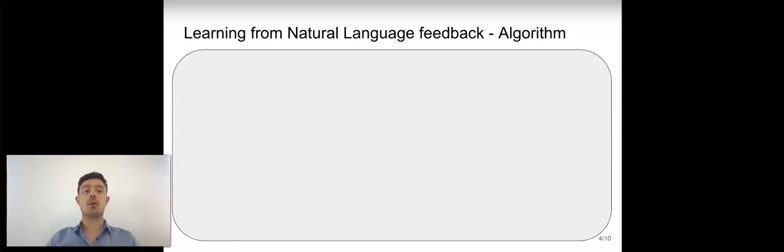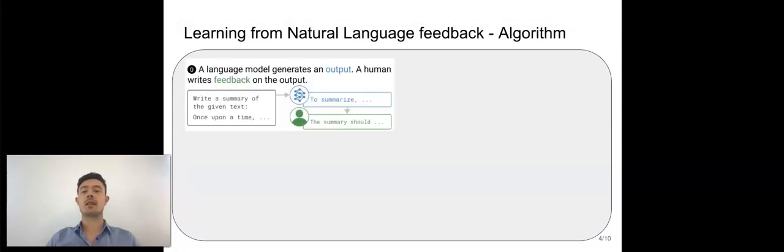In particular, we introduce a three-step learning algorithm. We will illustrate our algorithm on the task of text summarization, concretely on summarizing Reddit posts, since this is the task that we conduct our experiments on. As a setup, we use a language model to generate an output. A human then writes feedback on that output. For summarization, this means that we condition the language model on a Reddit post and instruct it to write a summary, on which a human then writes feedback.